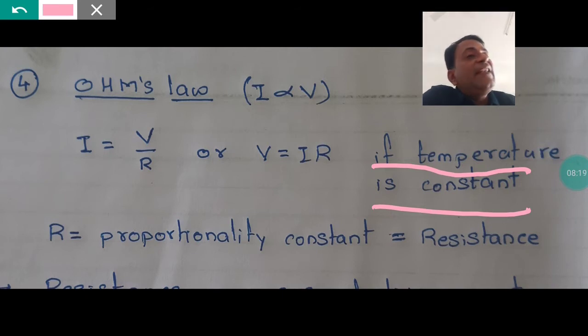You have to always add these words. Without these words, Ohm's law will not be complete. Ohm's law को complete करने के लिए you have to put these words, because these words are important. These words are telling you that if the temperature changes, Ohm's law is not true. But if the temperature remains constant, then Ohm's law is true. Okay, so you have to take care of this thing.